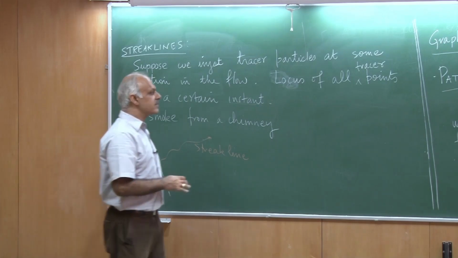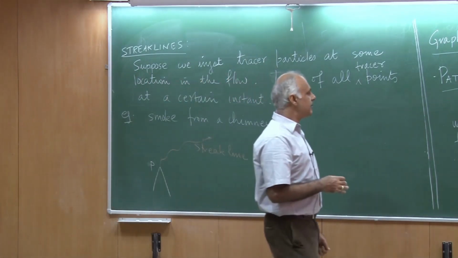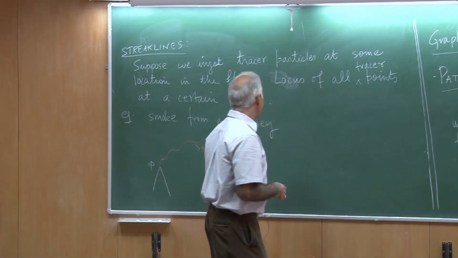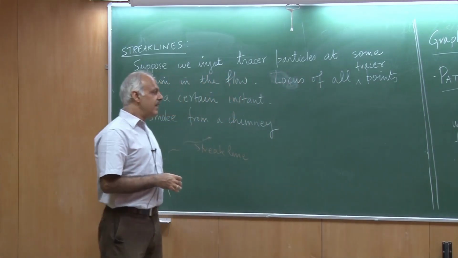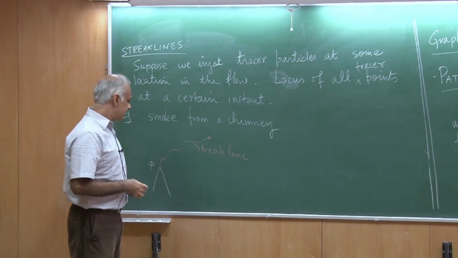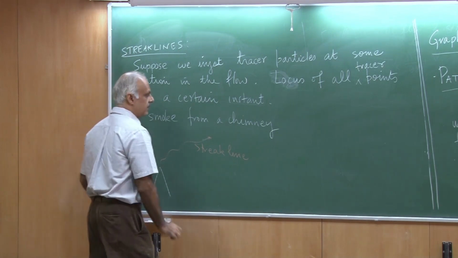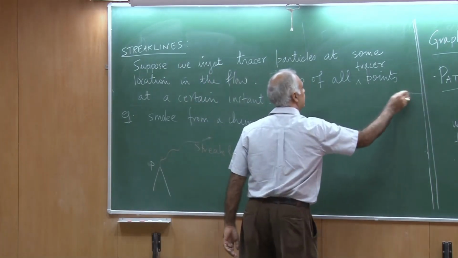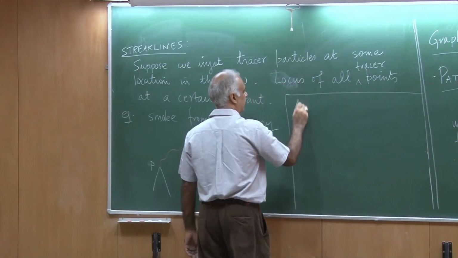So, we now have 3 concepts: streamline, path line and streak line. And how are they related? I would like to explain this to you through an example.